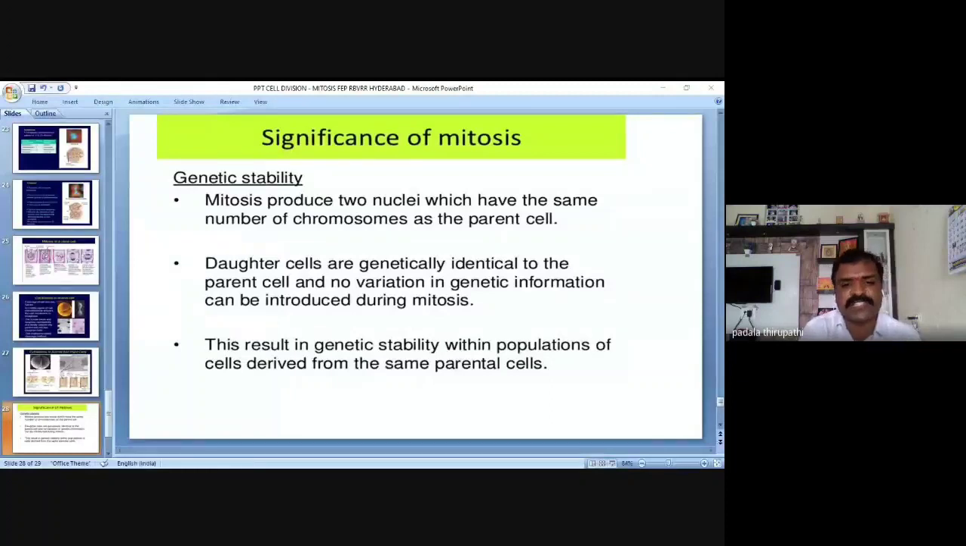Then asexual reproduction. So mitosis is the basis of asexual reproduction, my dear friends. For example, in unicellular organisms, prokaryotic cells like bacteria, asexual reproduction occurs through binary fission, which is nothing but mitotic cell division, the production of new individuals of a species by one parent organism. So this is about today's class. If you have any doubt, please ask me, my dear friends.